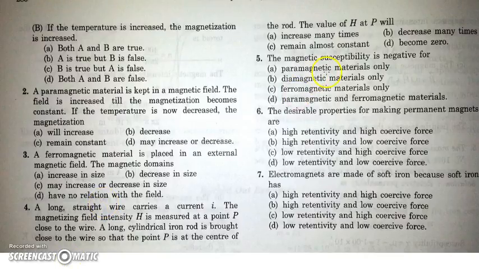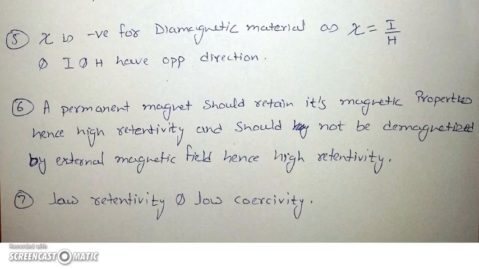The next question is, the magnetic susceptibility is negative for, obviously magnetic susceptibility is negative for a diamagnetic material because it is defined as I by H. Susceptibility is defined as I by H, and I and H are opposite in direction in a diamagnetic material. So Xi is negative for a diamagnetic material.